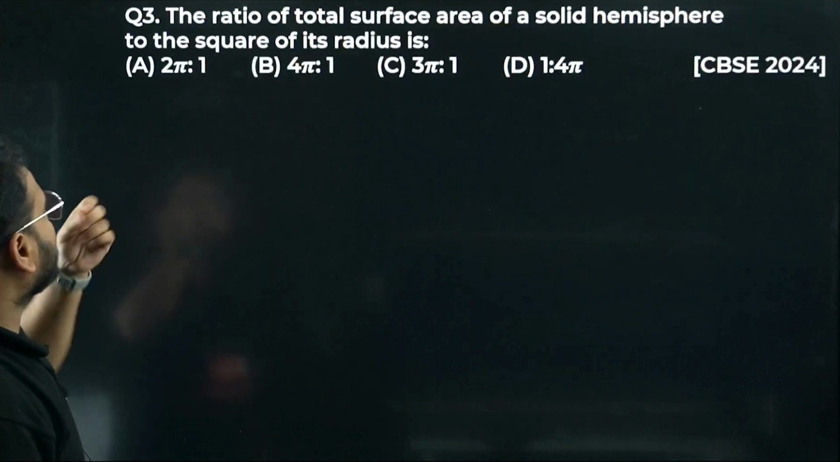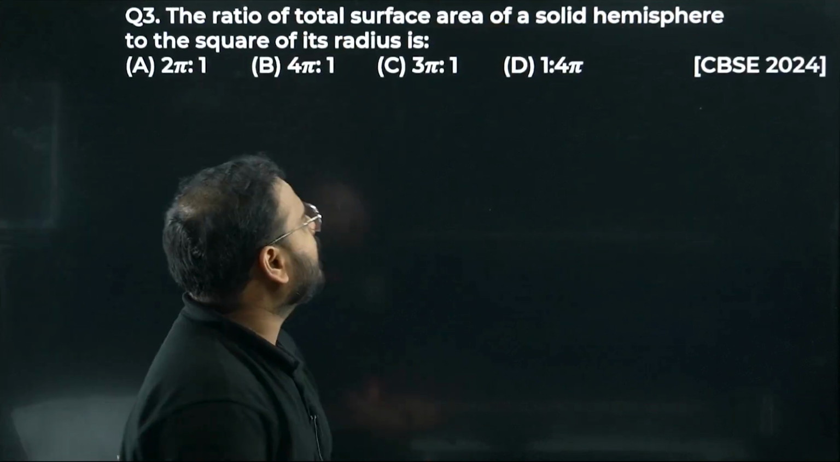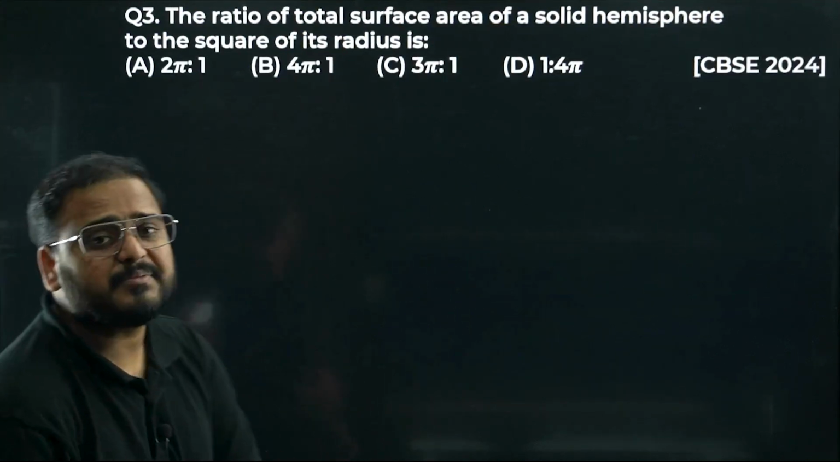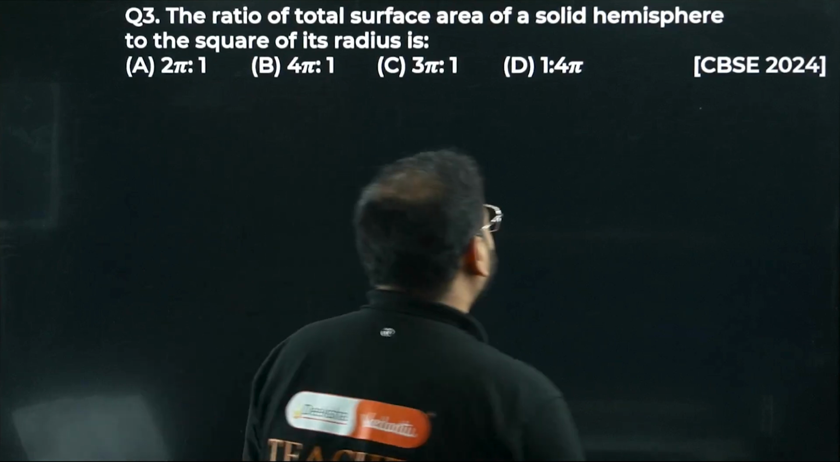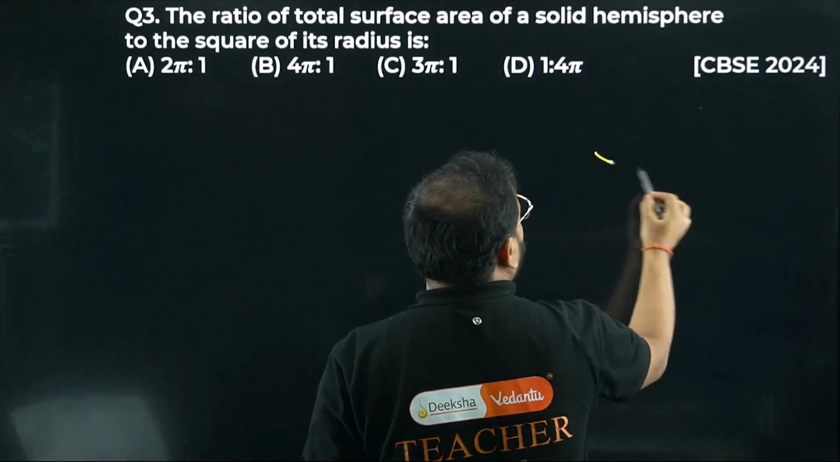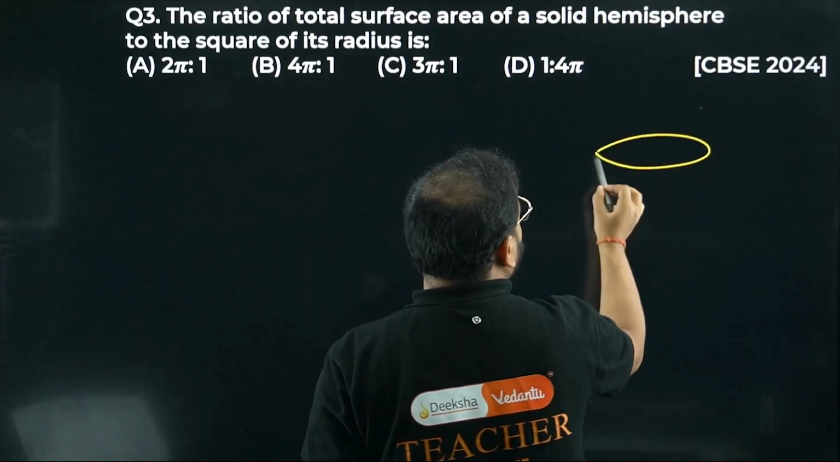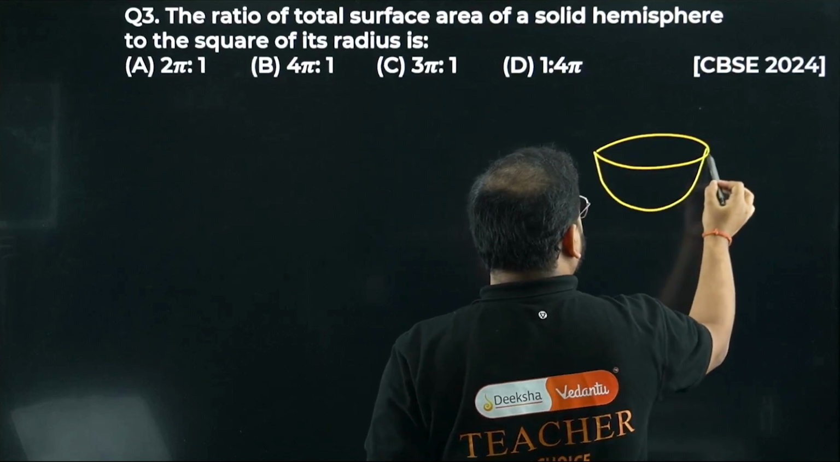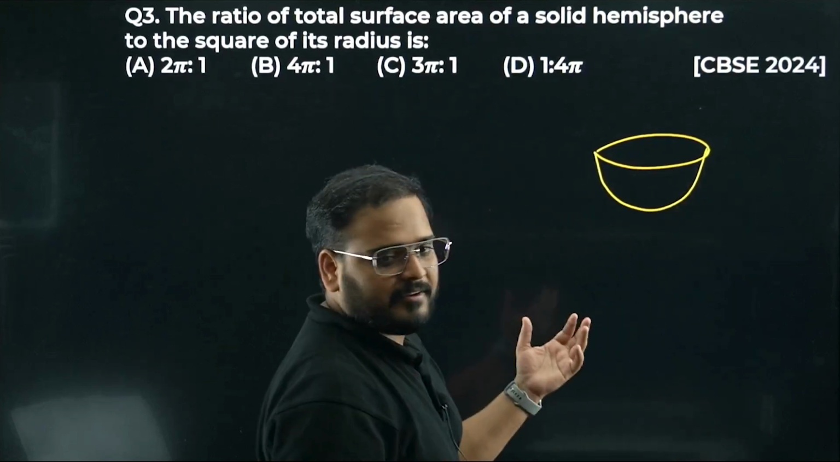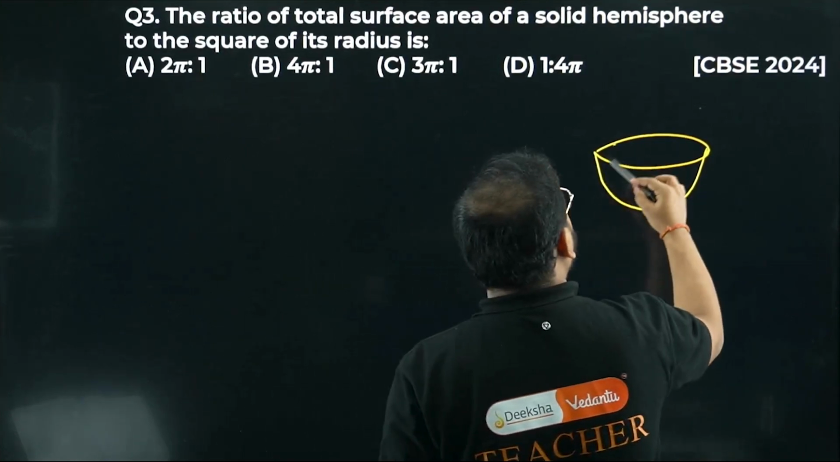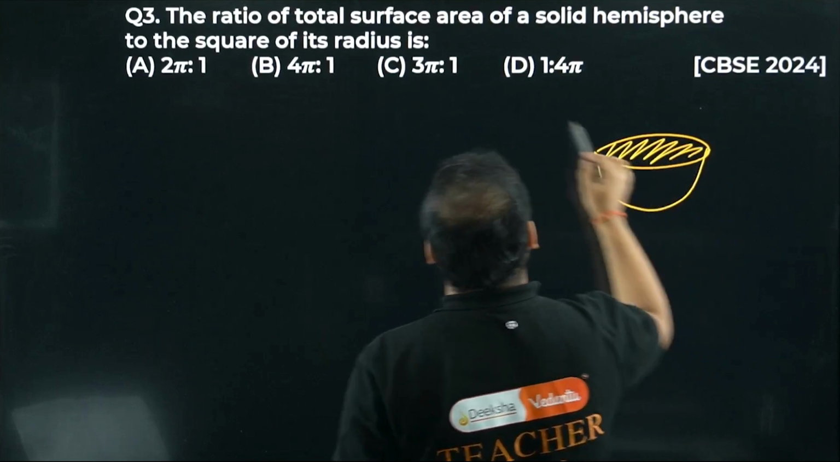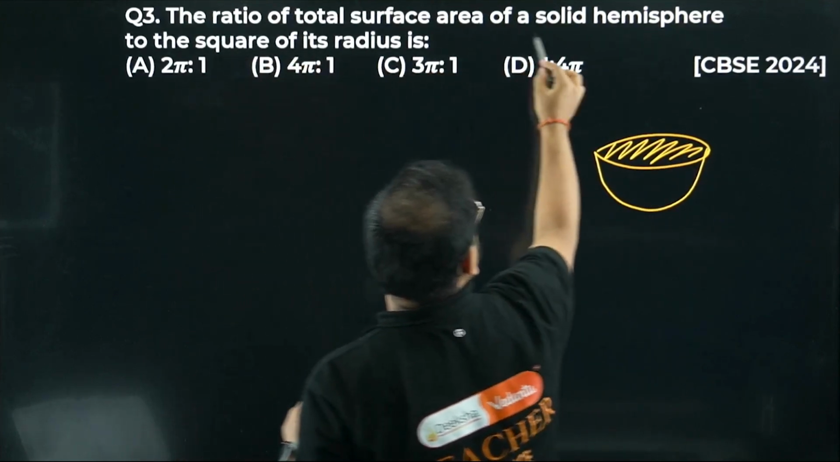Moving on, question number 3. The ratio of total surface area of a solid hemisphere. Hemisphere we have not learnt, so just take one formula, nothing else is there. We have a hemisphere like this, the hemispherical bowls, remember? That's the figure. It's solid, which means it is going to be like this.